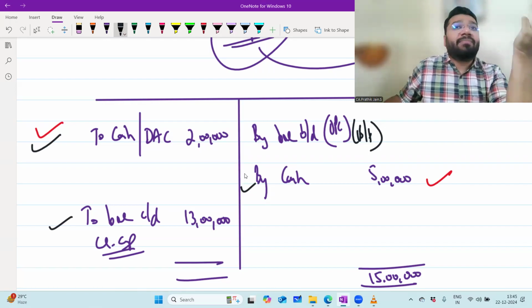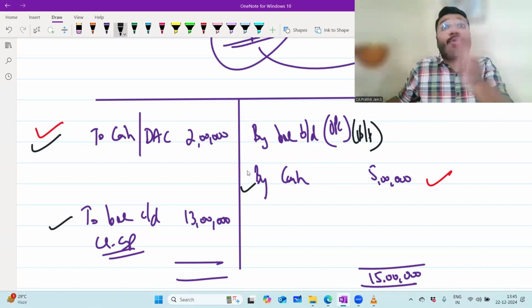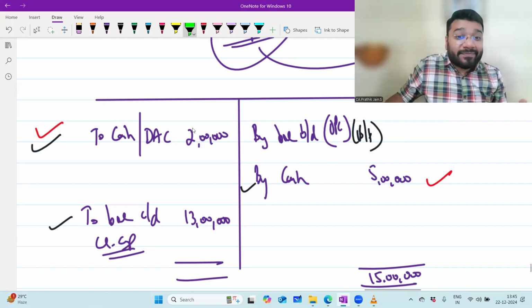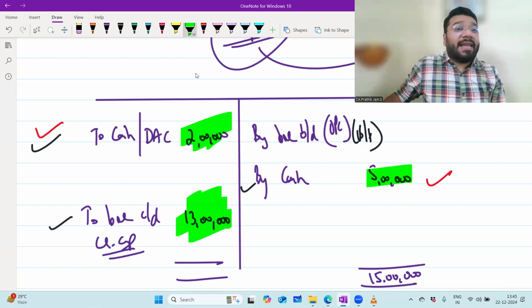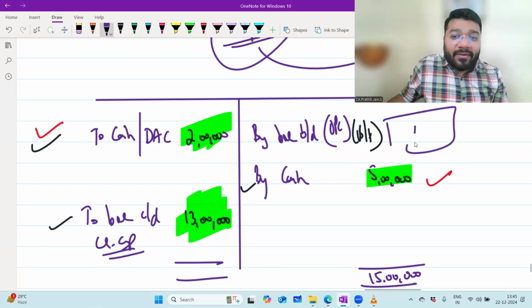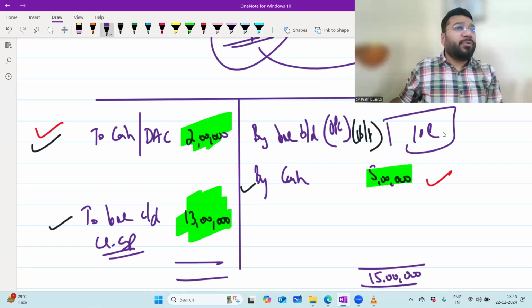In ledger format, very simple. You have to do the normal balancing. Which side total is more here in this case? Debit side. Debit side total is more. How much? 15 lakh minus 5 lakh. So what is the balancing figure here? 10 lakh. In ledger, it is very easy to calculate.